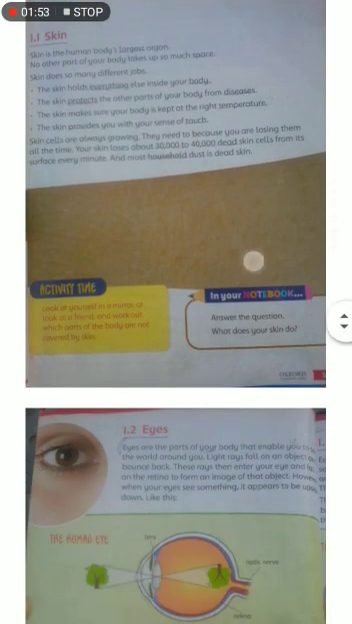Now we can move to our topic number 1. Our first topic is skin. Skin is the human body's largest organ and it covers the whole body. No other part of your body takes so much space. So skin does so many different jobs. In this topic we can also discuss the different jobs of skin, different functions of skin.